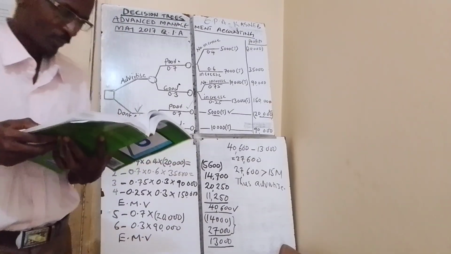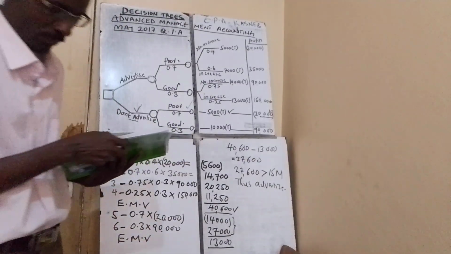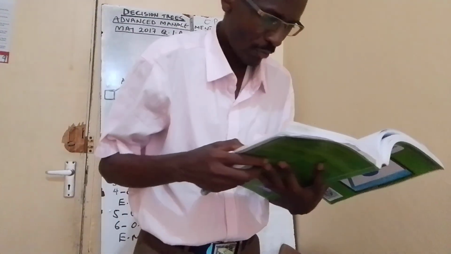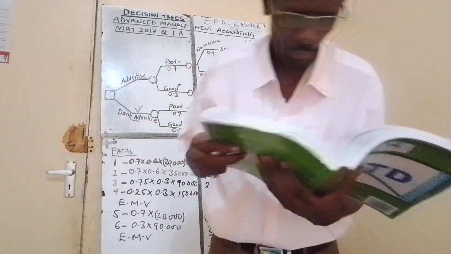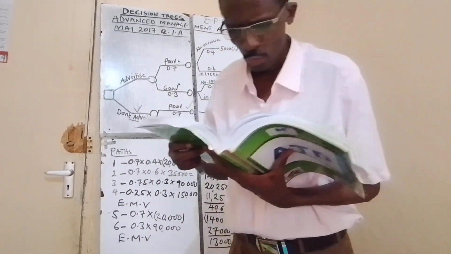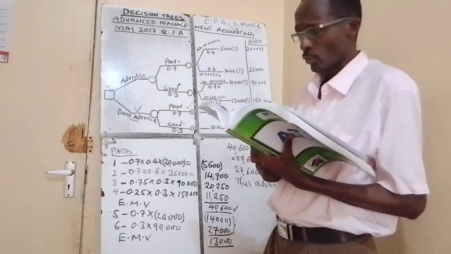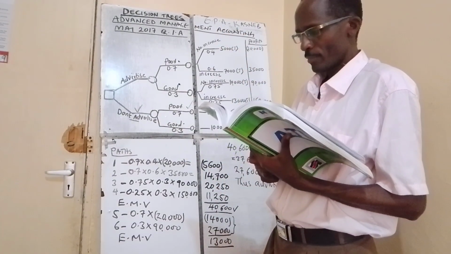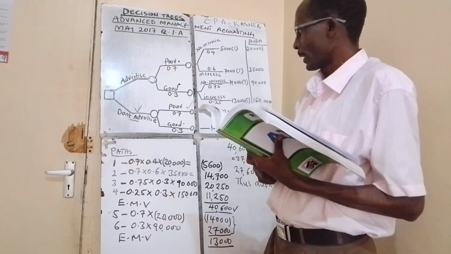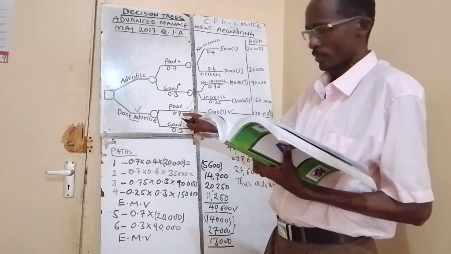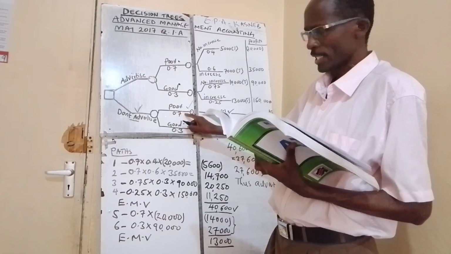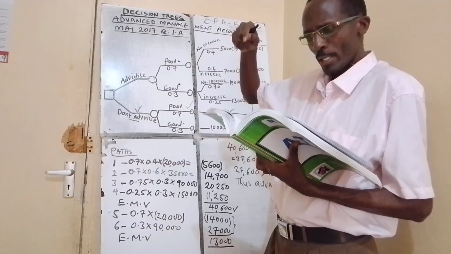Point number 2. If the weather is good, it is expected that 10,000 tickets will be sold without advertising. Now, let me remind you about this. I think you have seen the 0.7, where it is coming from, bullet number 1.